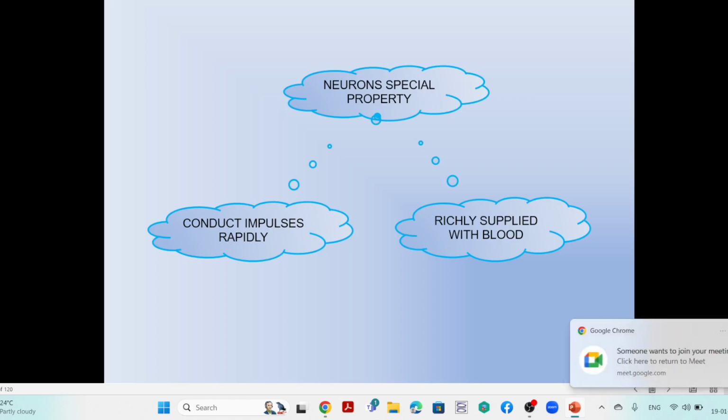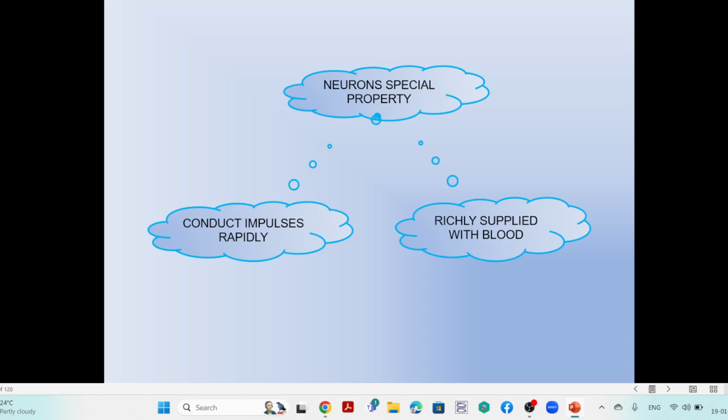It will be a better response mechanism and conducting mechanism. So these are highly developed structures and have a special property. The neurons particularly conduct the impulses rapidly, very fast, and simultaneously these are rich in blood supply.